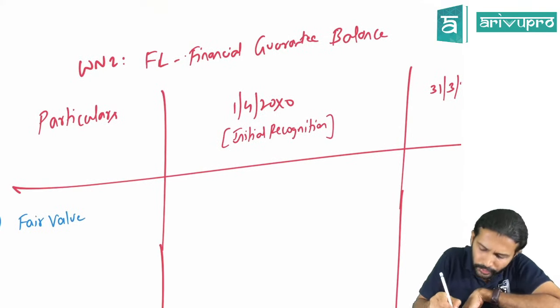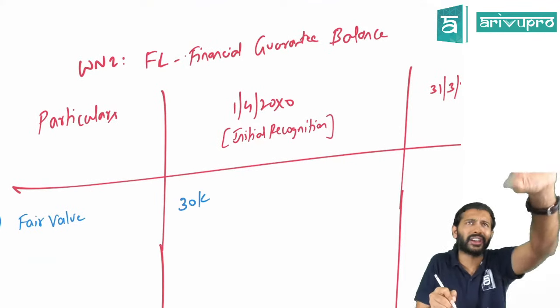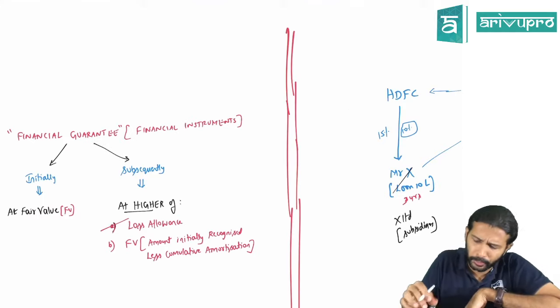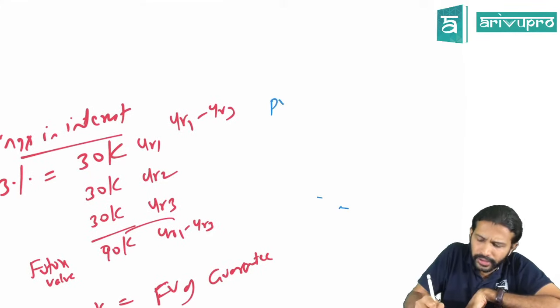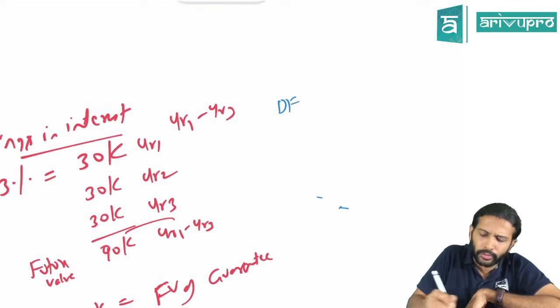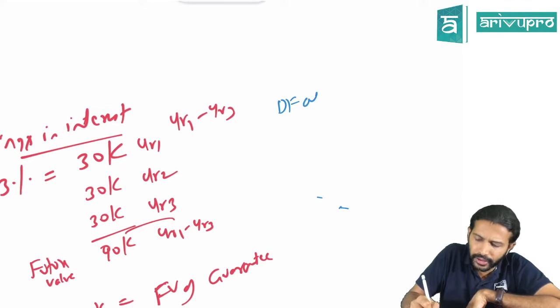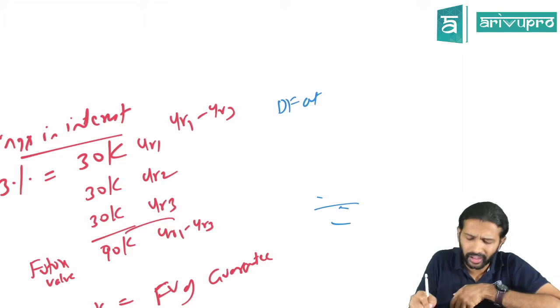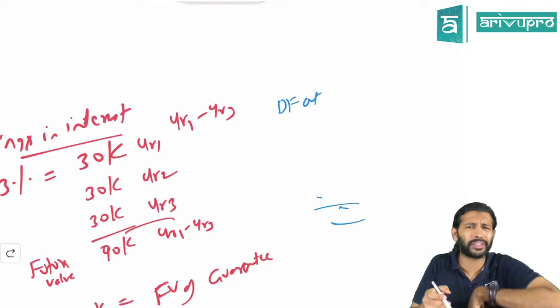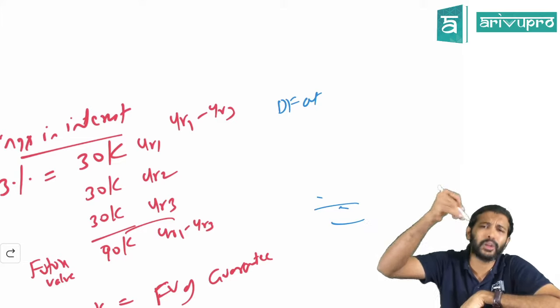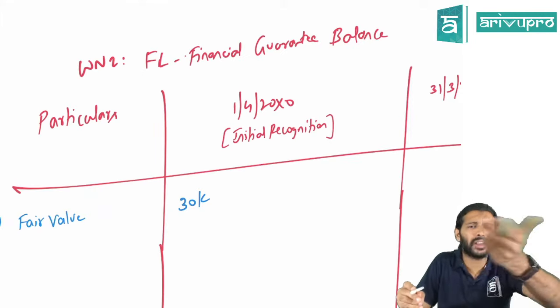That's all. So if I have to calculate this, it is 30,000 at year 1, year 2, year 3, right? So putting this table here, how do I find out the present value? I take the discount factor, yeah? For first year, what is the discount factor I will take? Second year I can take, third year I can take. Or since the cash flow is same, the savings amount is same, I can use annuity factor, no? Instead of doing the present value interest factor, I can use present value annuity factor.